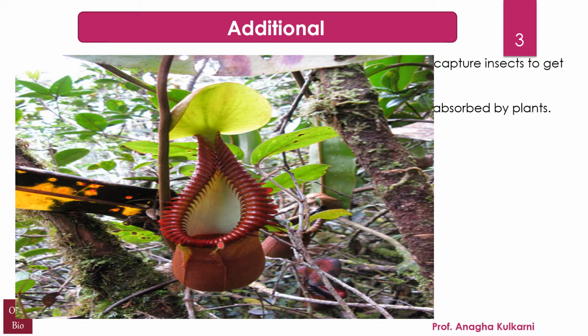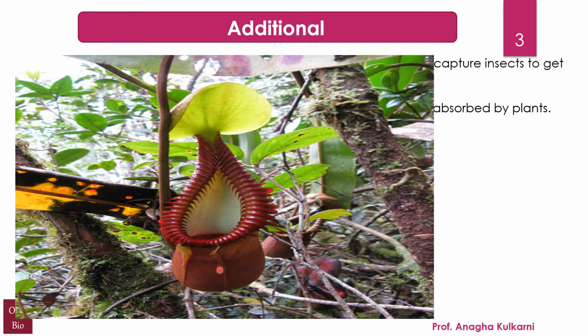This fluid contains viscoelastic biopolymers that may be important for retention of the insects. I mean in the traps, it is necessary so that the insect does not go outside. Now the lower part of the trap, that is here, contains glands which absorb the nutrients from the captured prey.